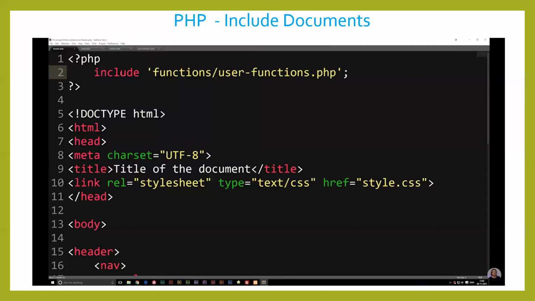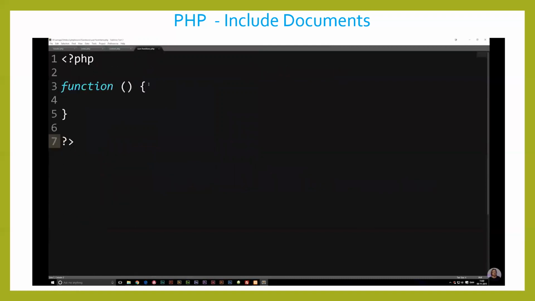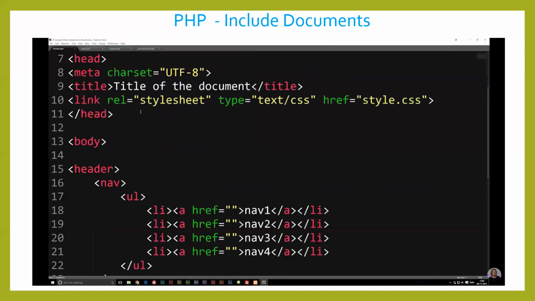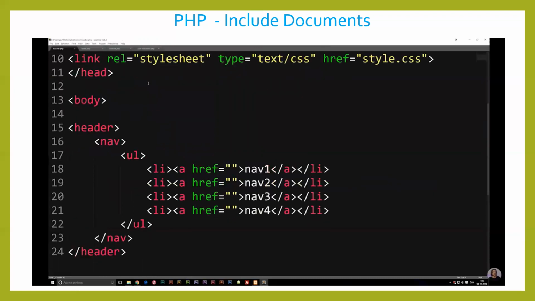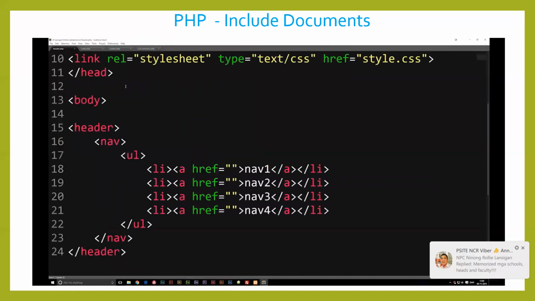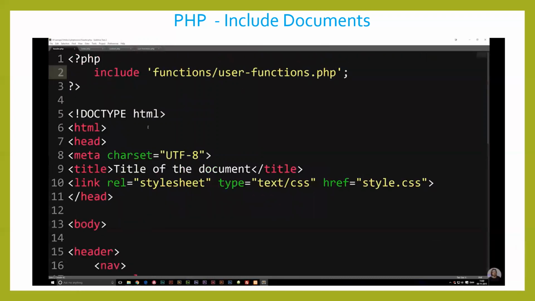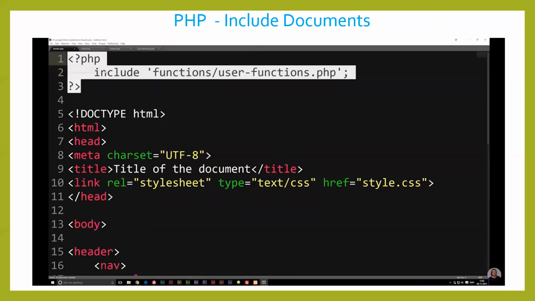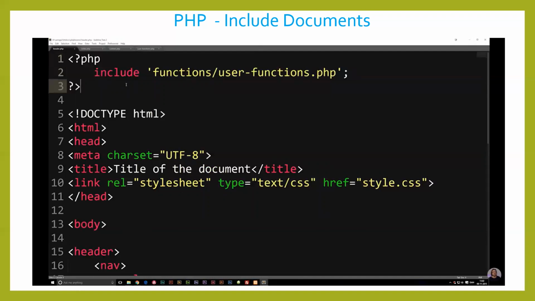top of my page, meaning that all the functions I create inside my user functions is always going to load first, meaning that I don't have to worry about the function not being loaded before I actually start using it inside my pages. So this is quite nice to be able to do, and it's something that's really important to be able to do because, like I said, we want to be able to do this sort of thing to have some system and order in our websites.